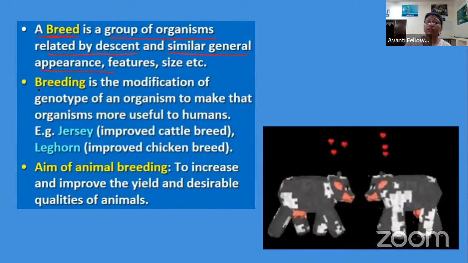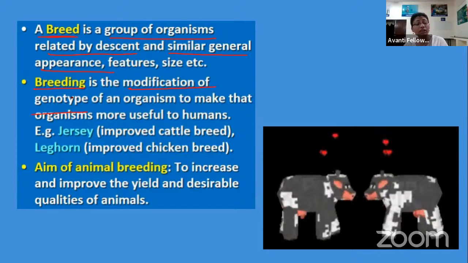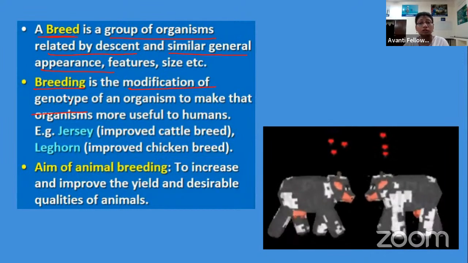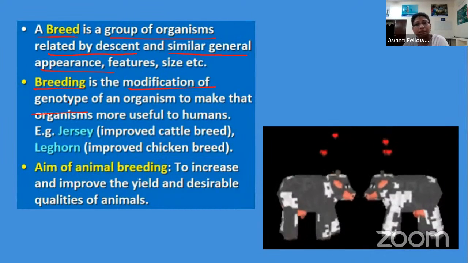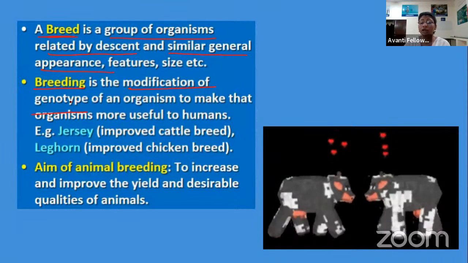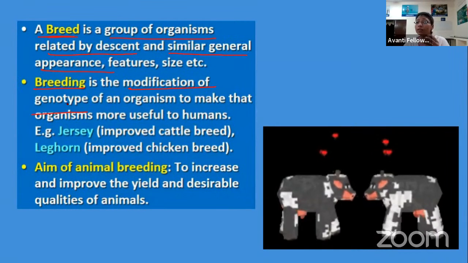Whereas breeding is the modification of the genotype. In this process, we are introducing the better genes in our originally present breed so that the features get improved.